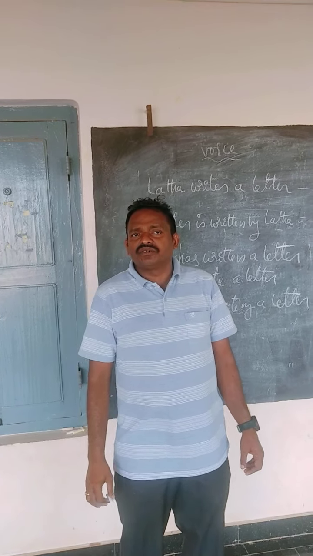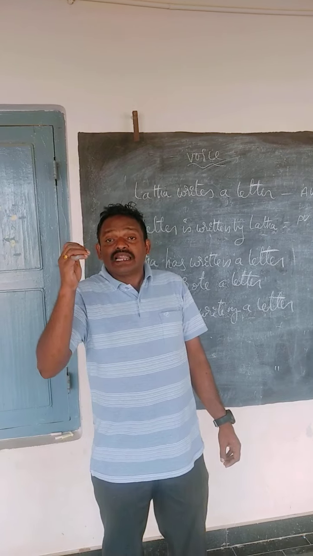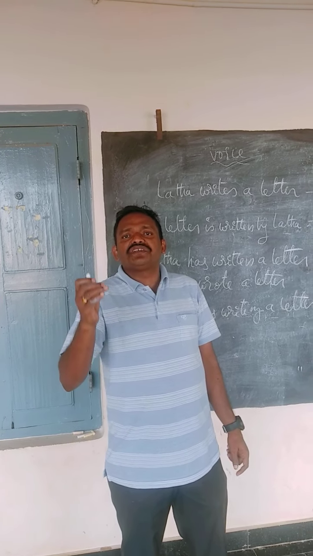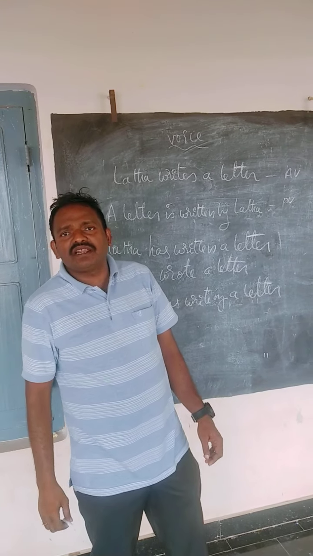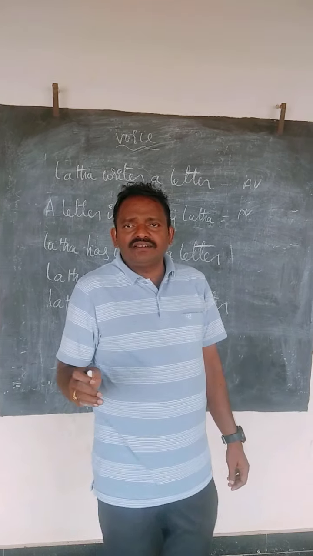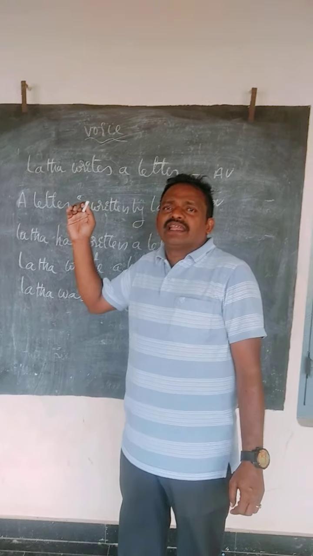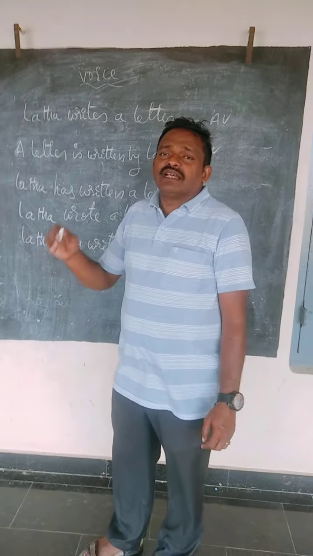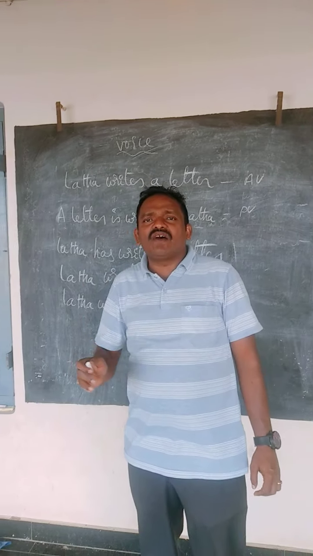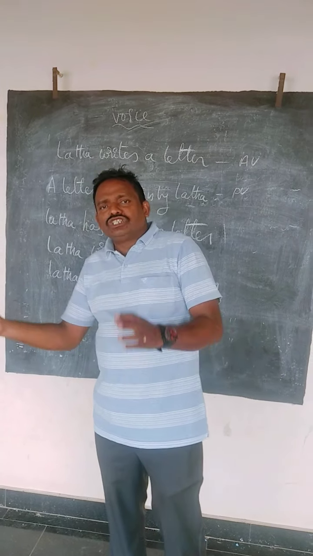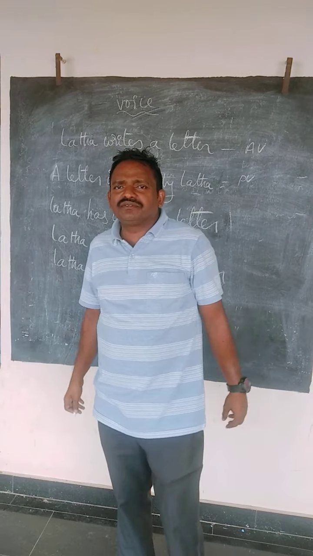Next, I am going to write the sentence in future perfect. Lata will have written a letter. Change into passive voice.